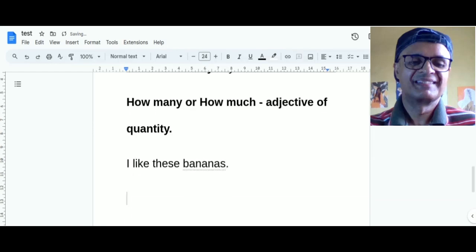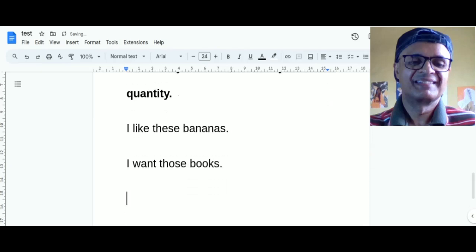And I want those books. Okay. Now, it is clear that the adjectives in the above sentences are used like a pointing finger to point out the thing or person that is spoken about. Such pointing out adjectives are called demonstrative adjectives.